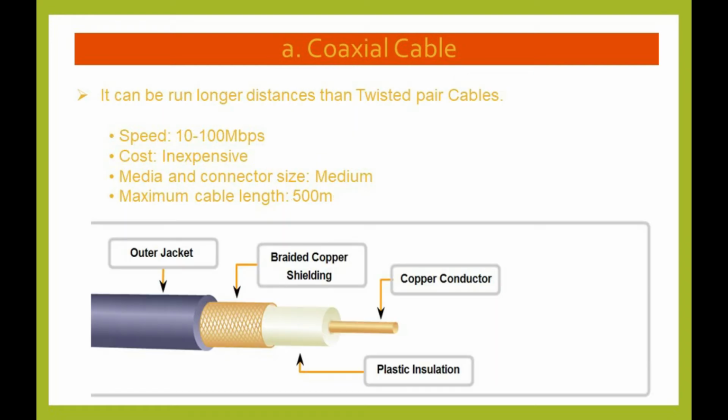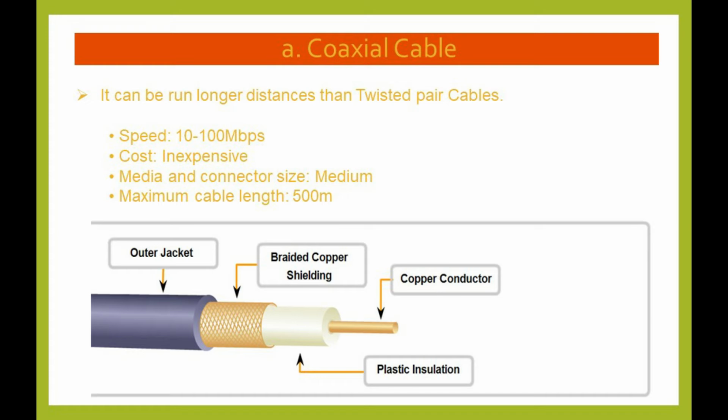Coaxial cable can be run longer distances than twisted pair cable. Speed limit 10 to 100 Mbps. Cost inexpensive. Media and connector size medium. Maximum cable length 500 meters.